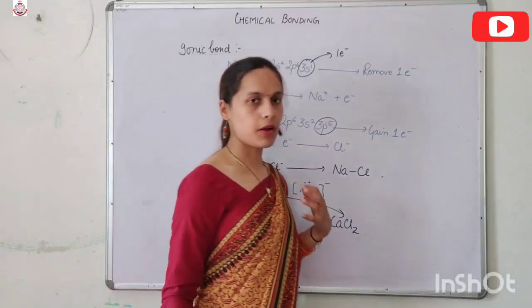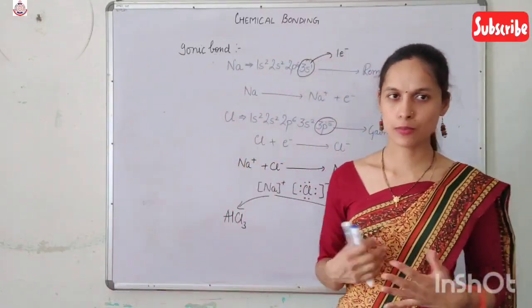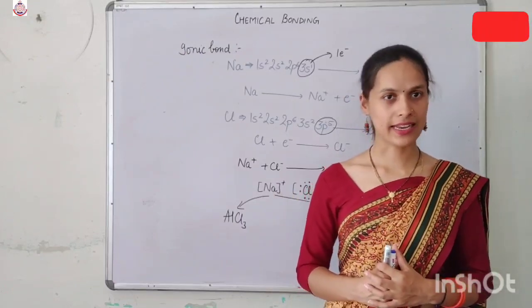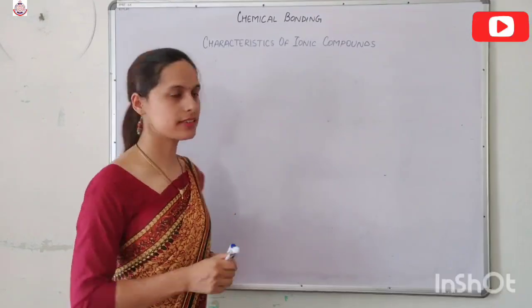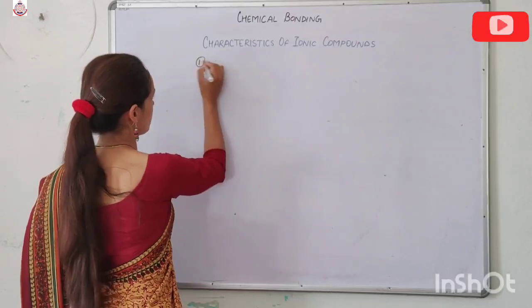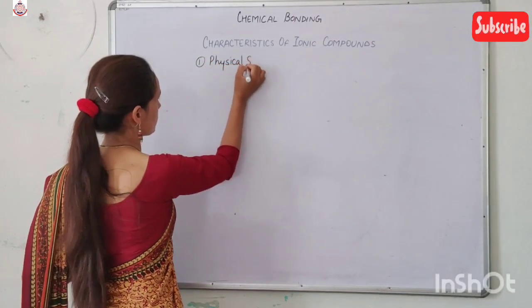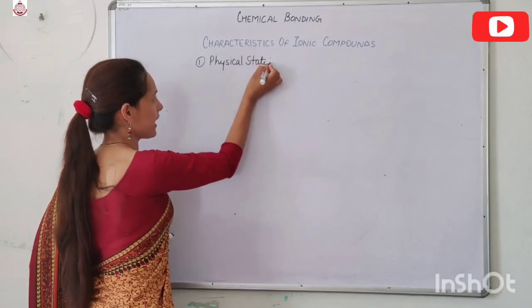Okay, so this is about the formation of the ionic bond. Now we will study the characteristics of ionic compounds. The first characteristic is the physical state. Now, what are ionic compounds?